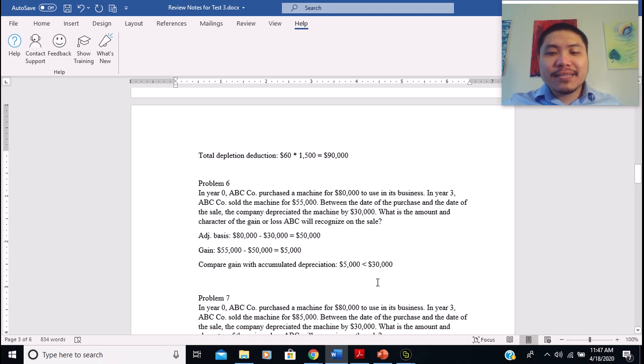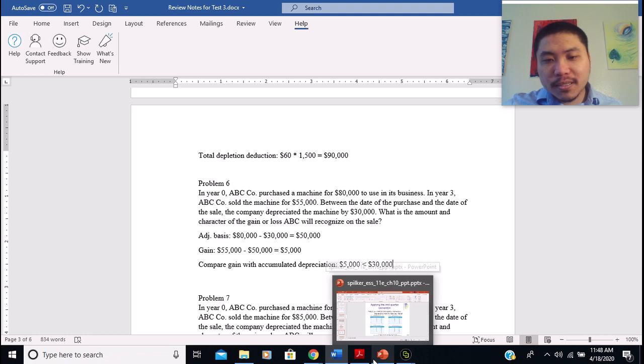So in this case, definitely the gain itself is generated by the depreciation amount, right? Because the gain is way smaller than the depreciation amount, right? That's why the total amount of $5,000, the total amount of gain here, has to be treated as ordinary gain, right?